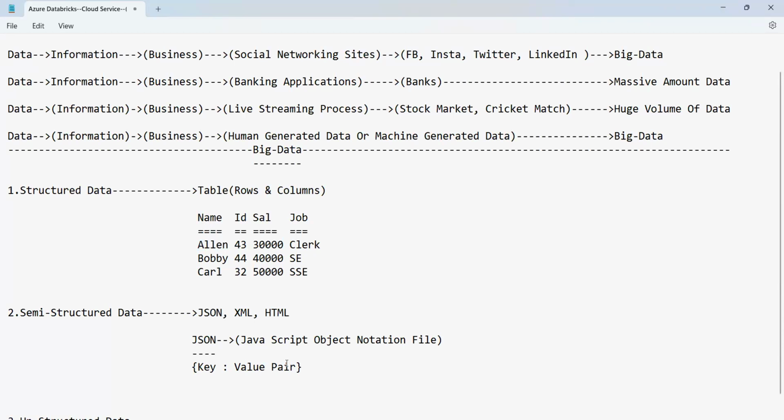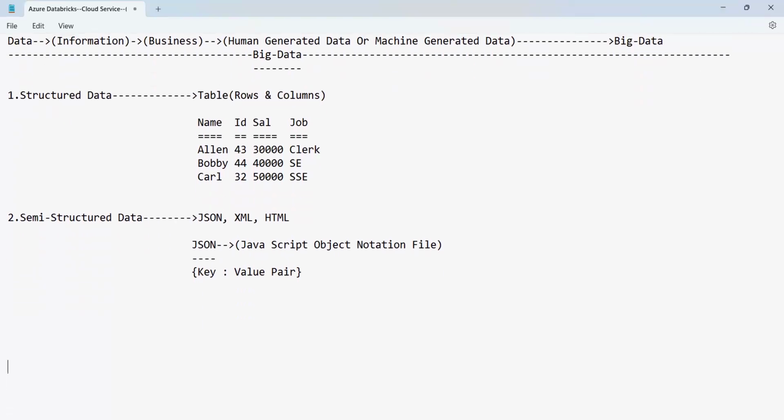Pair means the pair of values, guys. The pair of value and the key together is called a key value pair. And always make sure the data in the JSON is recorded in the form of curly braces. So I'll write this same data in the JSON format and show you how it appears.